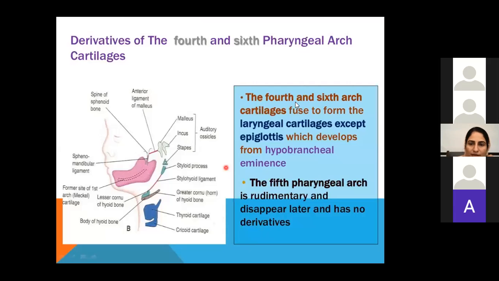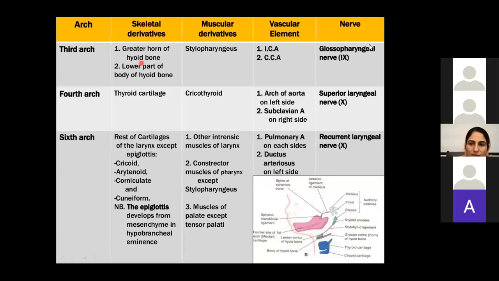Then the third pharyngeal arch is supplied by the glossopharyngeal nerve. The fourth pharyngeal arch, आपको यहाँ पे superior laryngeal nerve नजर आ रहा होगा. Actually, external laryngeal nerve divides into superior laryngeal nerve. So superior laryngeal या external laryngeal nerve, it's same. One is branch of the other, but अगर आप external laryngeal nerve भी कहेंगे तो it's same. Then recurrent laryngeal nerve is supplying the sixth pharyngeal arch.